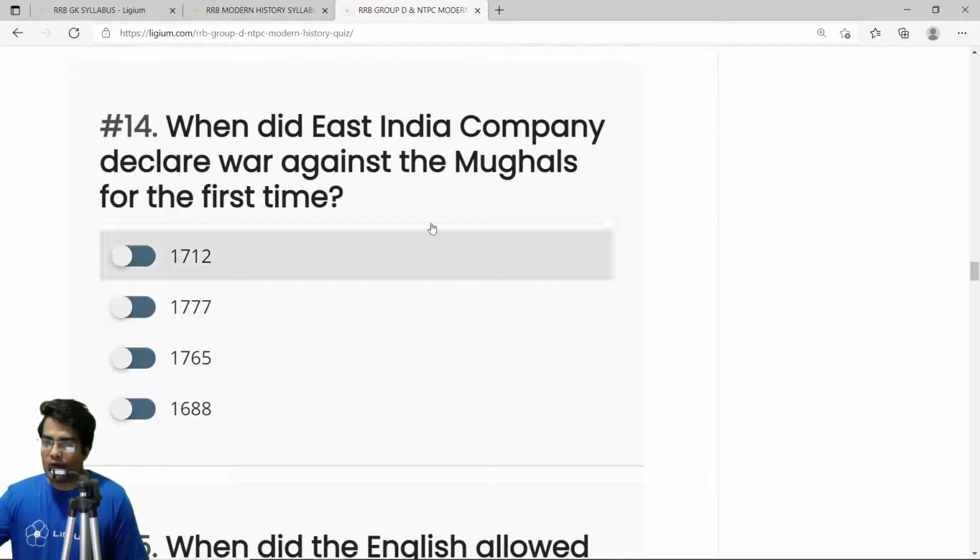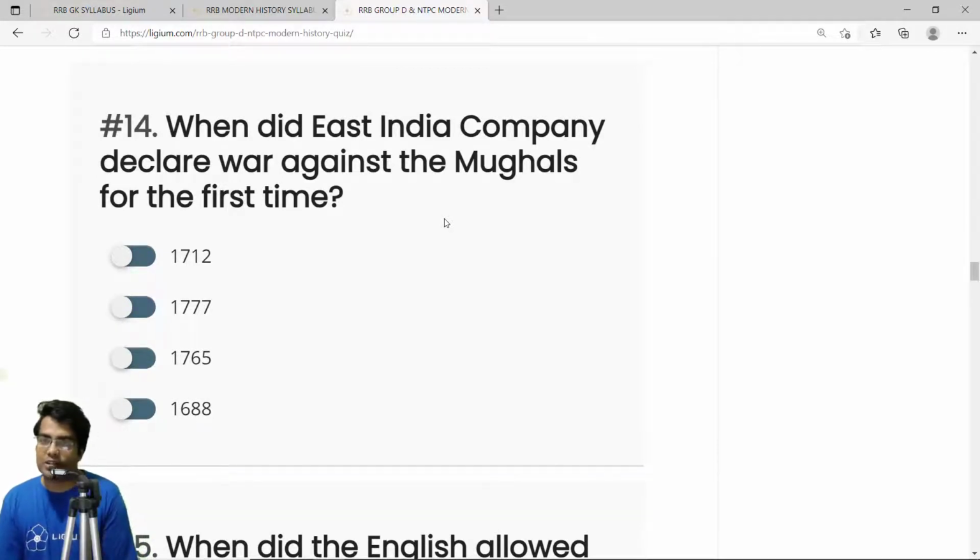When did the East India Company declare war against the Mughals for the first time? Now, this is a very important question. During the time of Aurangzeb, the British, or the East India Company, thought that they could defeat the Mughals. They were a small power in India, but despite that, they thought they could defeat them.